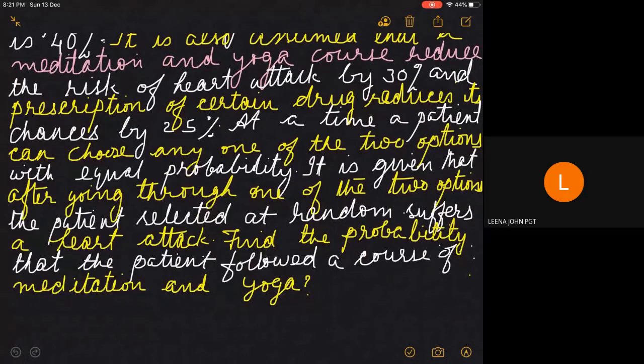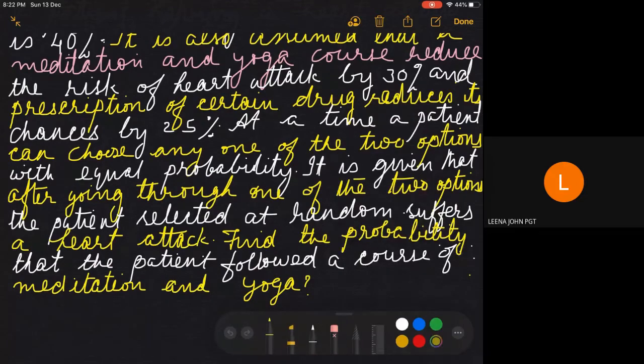Children, while you take this question, you have to first think about the event which is to be defined, and next you can analyze that there is a condition given. So this is a question of conditional probability, and how do we understand that?